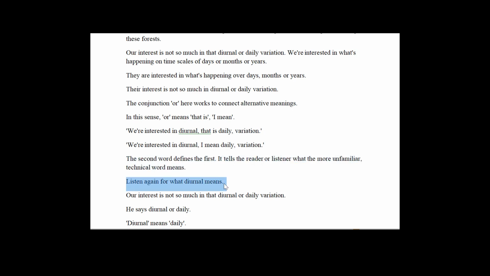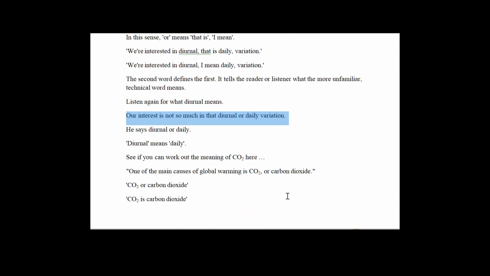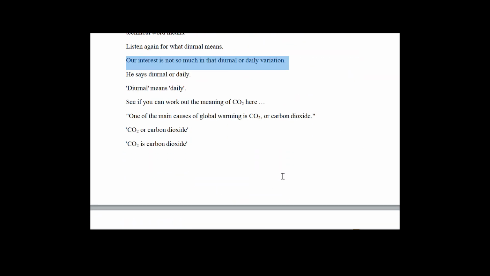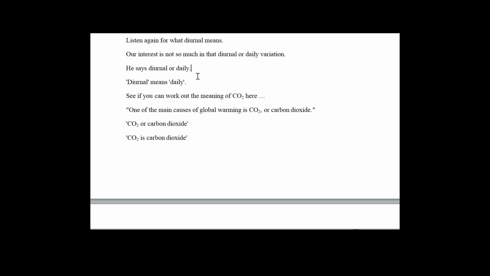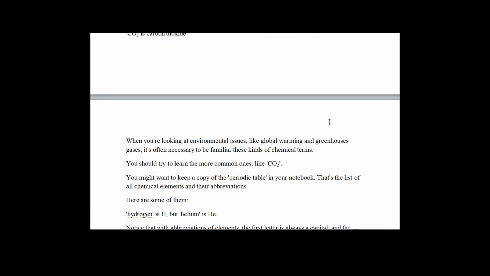Listen again for what diurnal means. Our interest is not so much in that diurnal or daily variation. He says diurnal or daily. Diurnal means daily. See if you can work out the meaning of CO2 here. One of the main causes of global warming is CO2, or carbon dioxide. CO2 or carbon dioxide. CO2 is carbon dioxide.